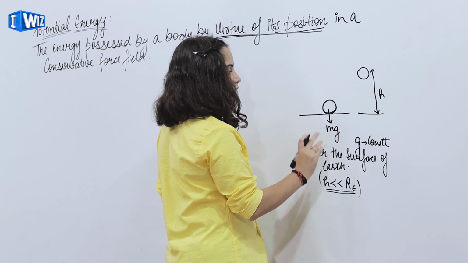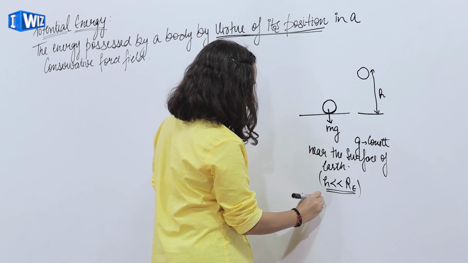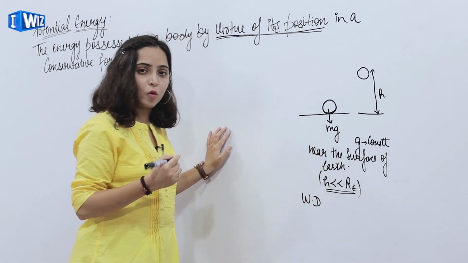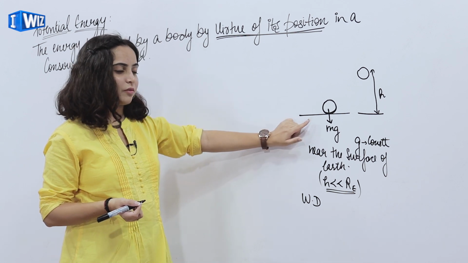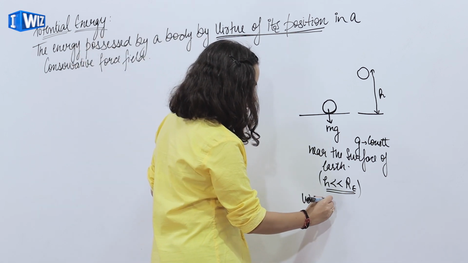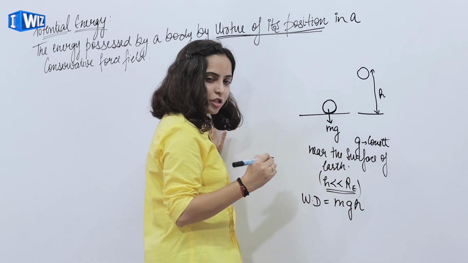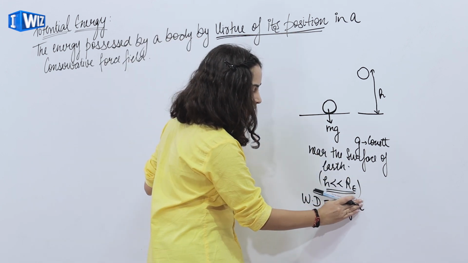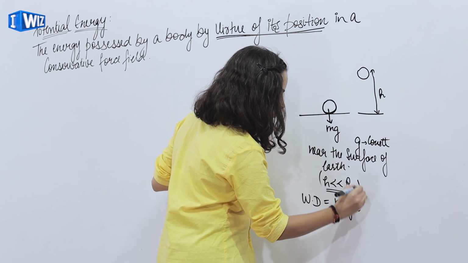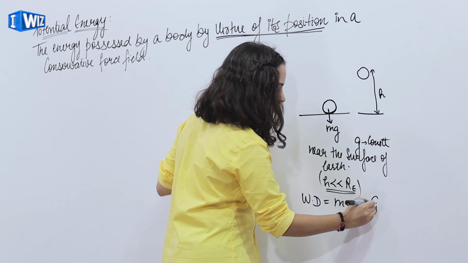So now the work done by the external force against the force of gravity is mgh, where h is the height. Equation 1.